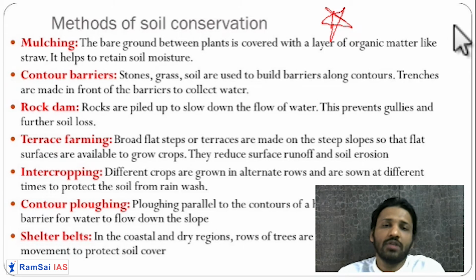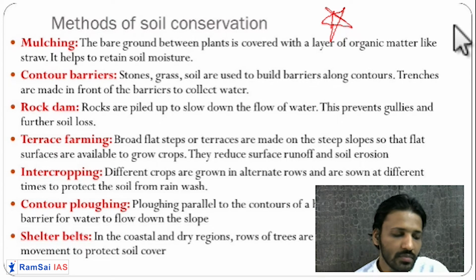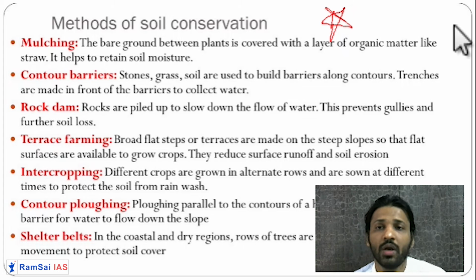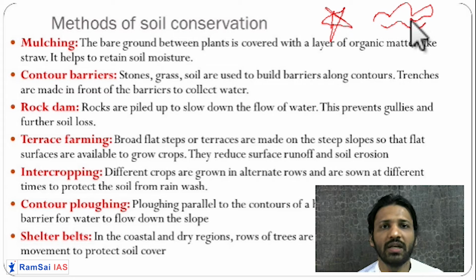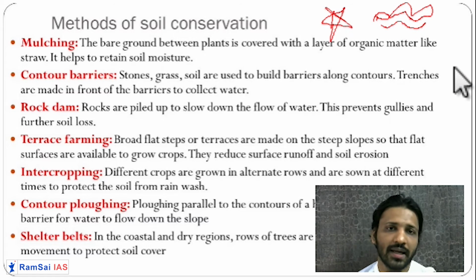So soil conservation, or let us say soil rejuvenation, the first important process is mulching. Mulching means what? Mulching means you cover the land. Okay, you have a land, you cover it with leaves, or plastic or grass or something. You cover that land with these things.